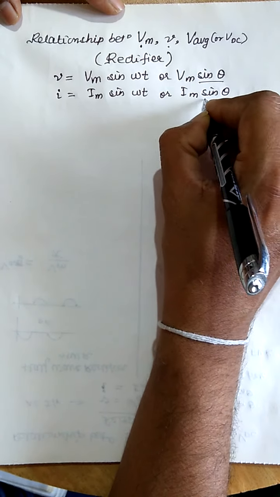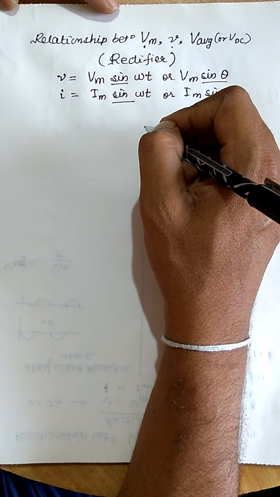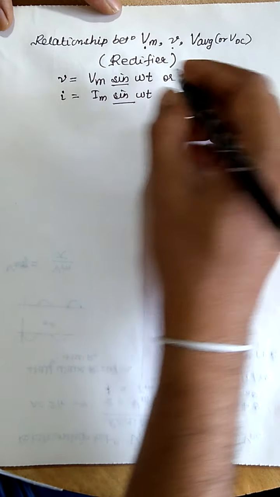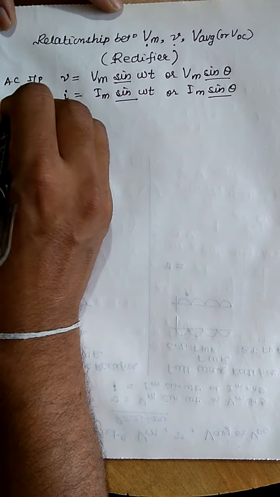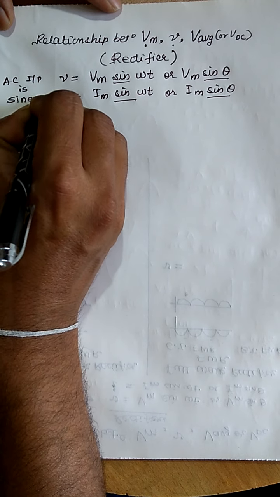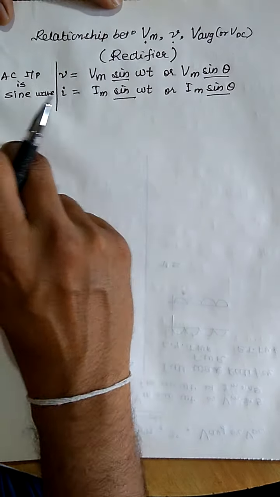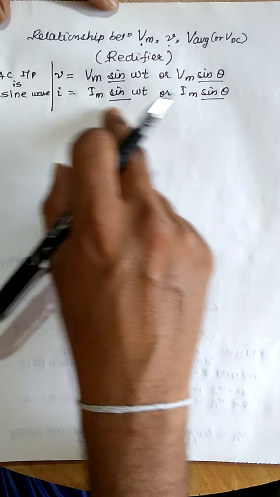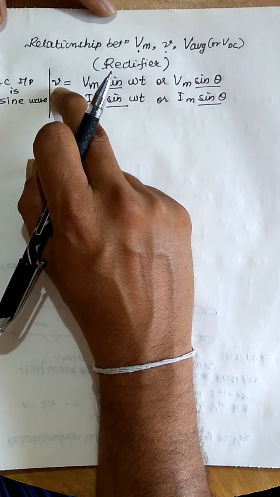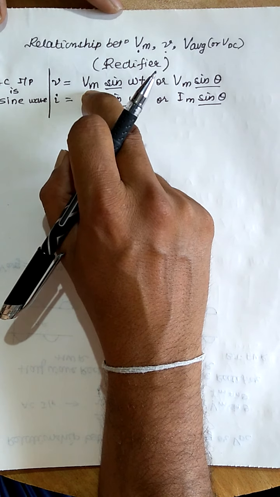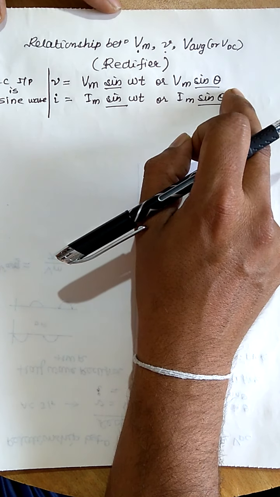So why is this term sine there? Because we are giving the input as a sine wave. The AC input is a sine wave, and that's why the instantaneous value for voltage is equal to the maximum value times sine omega t or sine theta.